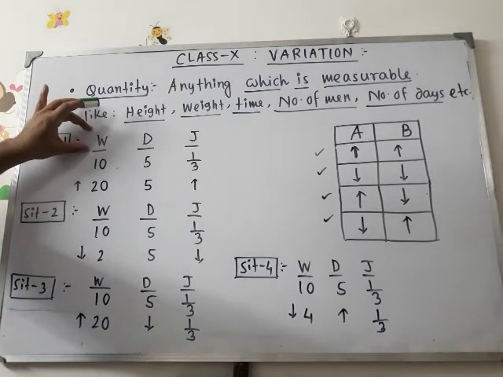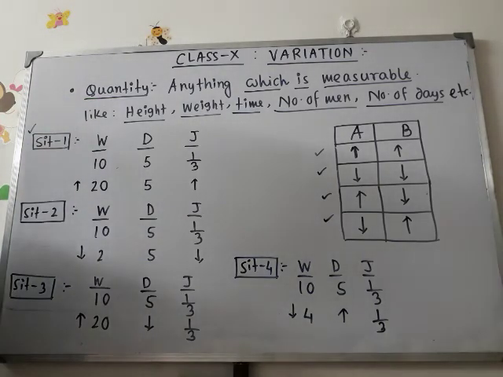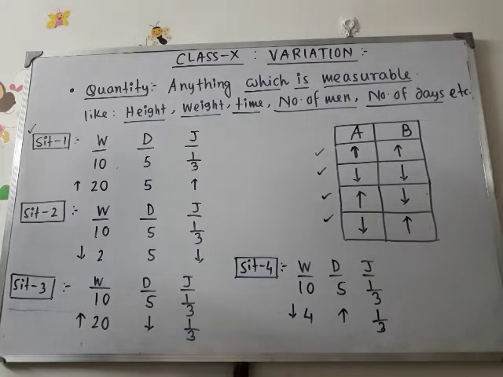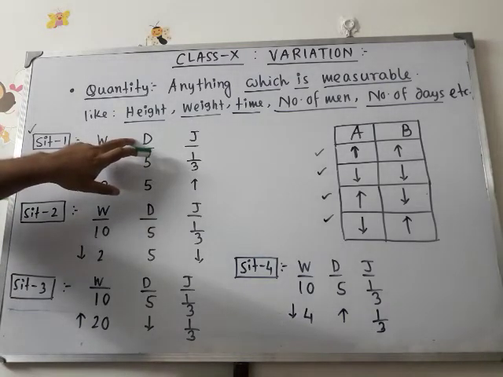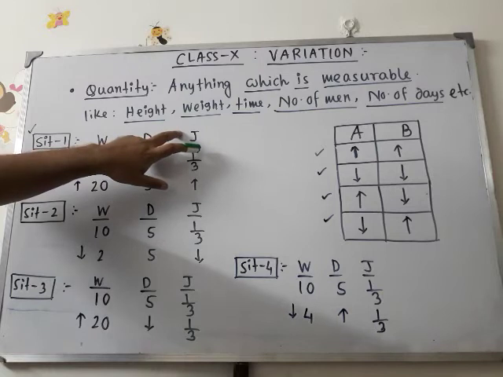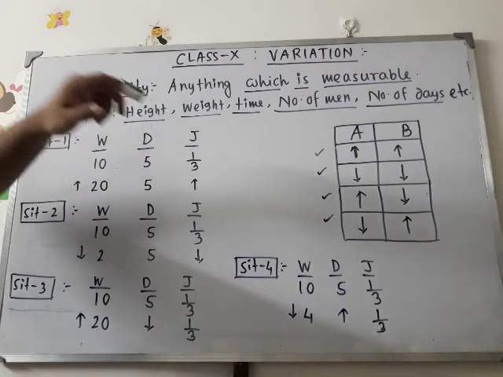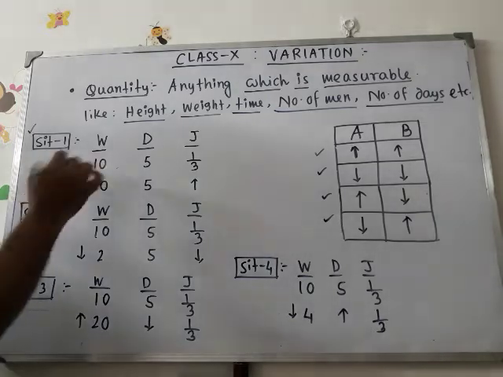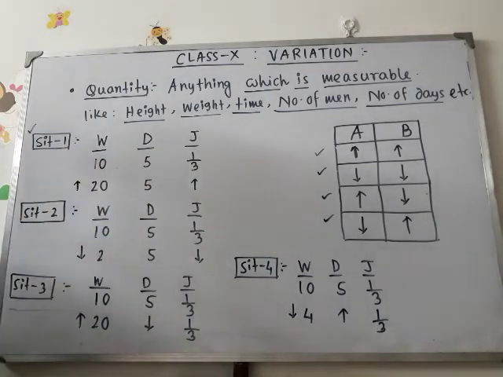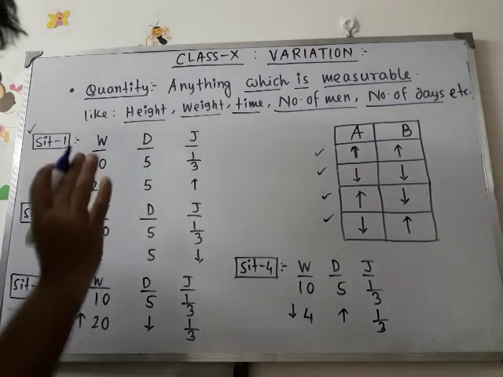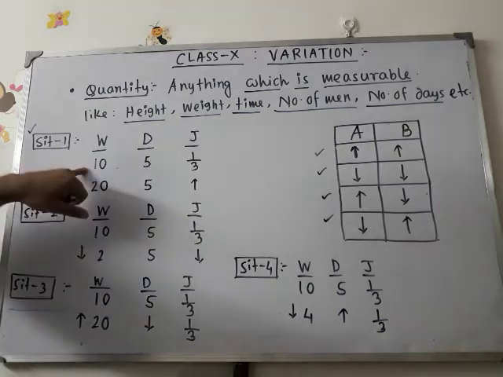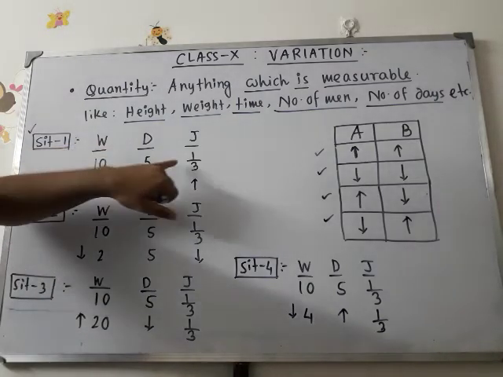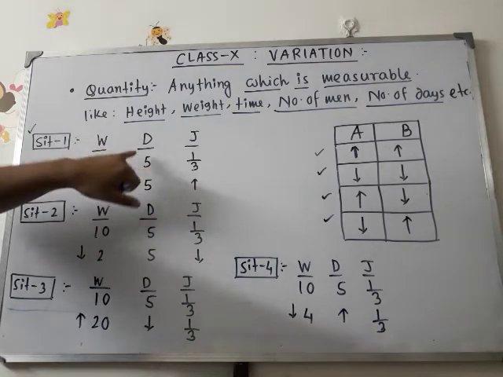So W means number of workers, and you know number of workers is a quantity because you can count it. D, number of days, is again a quantity because you can measure it. J means the portion of job. The portion of job can also be measured, that's why it is also a quantity. Clear? Now look at this table. 10 workers can finish one third portion of the job in 5 days.